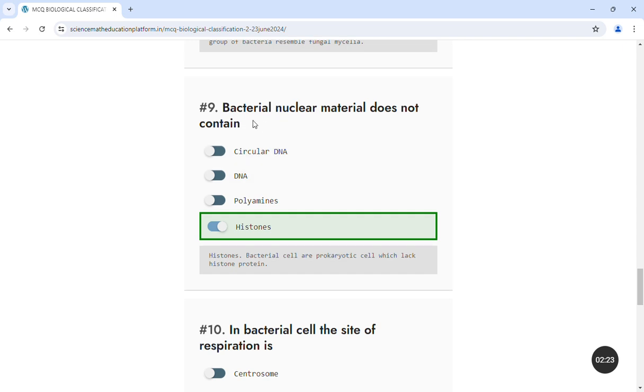Next question: bacterial nuclear material does not contain. Bacterial cells are prokaryotic cells, and prokaryotic cells lack histones. So bacterial nuclear material does not contain histones. They have circular DNA and polyamines, but they lack histones.